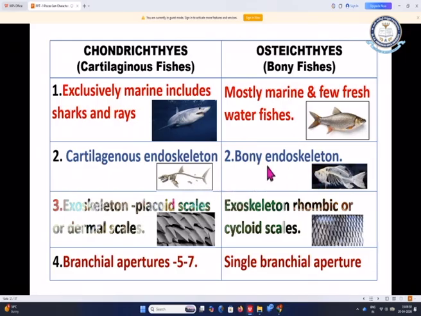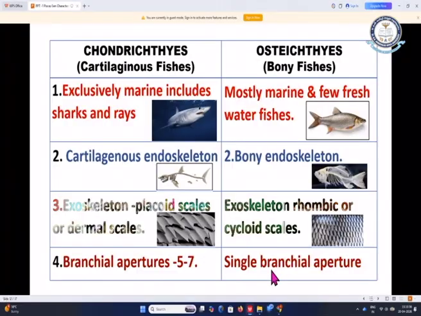But in the case of bony endoskeleton, the regular fish, the bones will be there and these bones cannot be smashed or melted. Now coming to the next point, the exoskeleton is made up of placoid scales or dermal scales. This is a specific character of the Chondrichthyes. And in the Osteichthyes, the exoskeleton is made up of rhombic or cycloid scales.